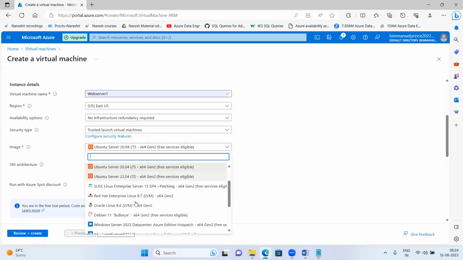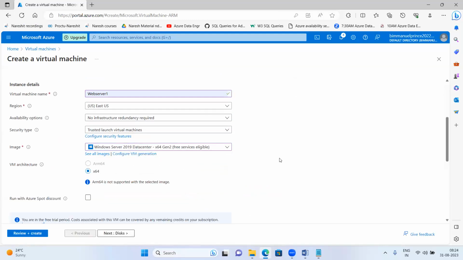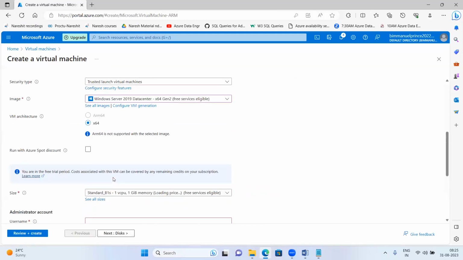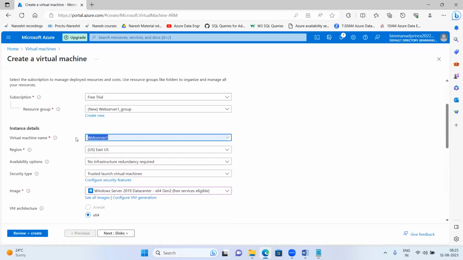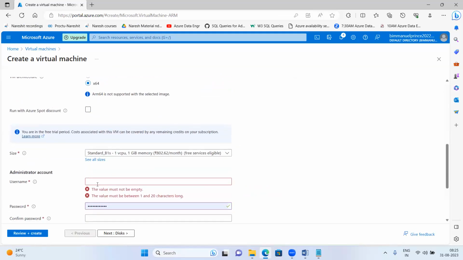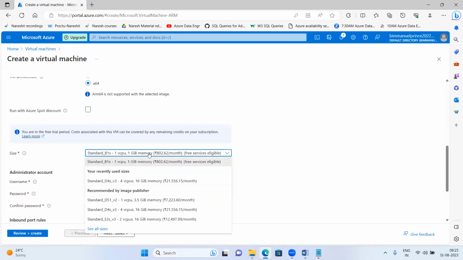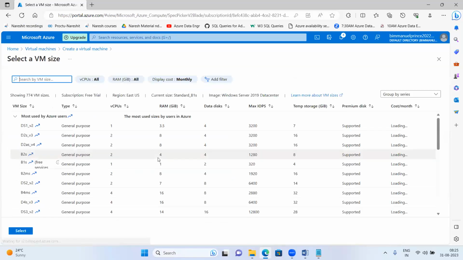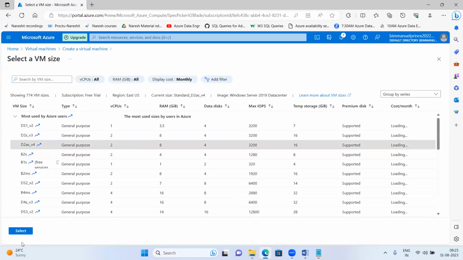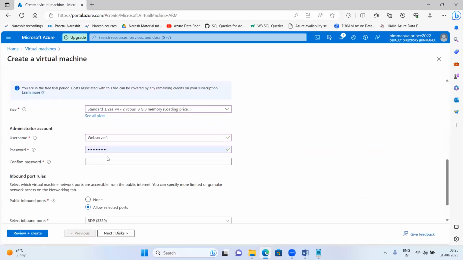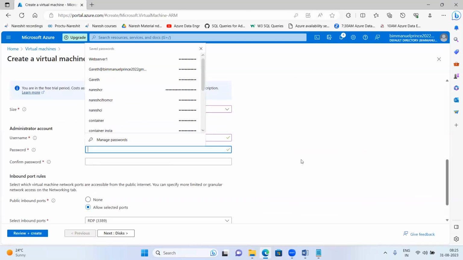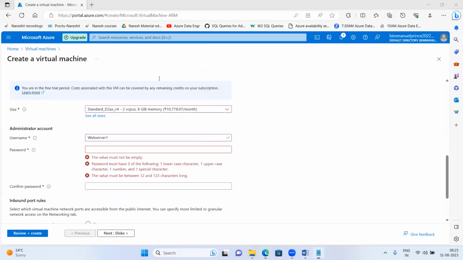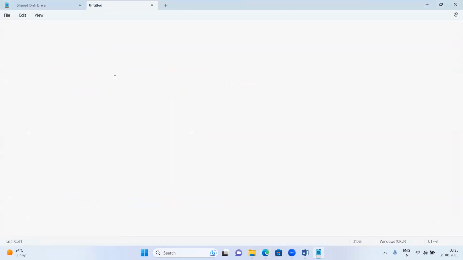Okay, I'll take Windows Server 2019. I'll give the name for login to the server as this one only. I'm taking the configuration as 8 GB RAM, two virtual CPUs. This one I'll take, and I will pass the name here, password. Okay, this is the server password I'm passing.